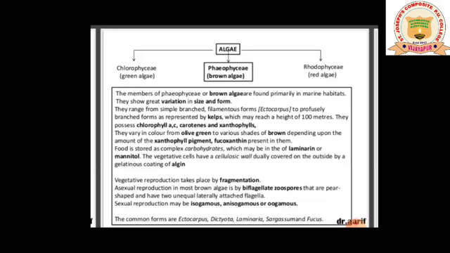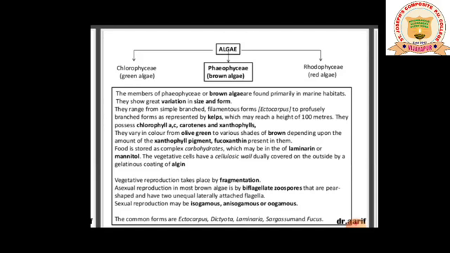They possess chlorophyll A and C, carotenes and xanthophylls. So the pigments present in the brown algae which give them the brown color are nothing but chlorophyll A, chlorophyll C, carotenes and xanthophyll. They vary in color from olive green to various shades of brown depending upon the amount of the xanthophyll pigment fucoxanthin present in them.